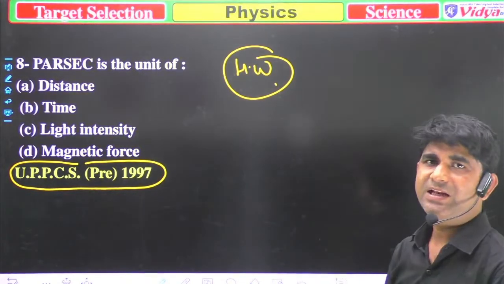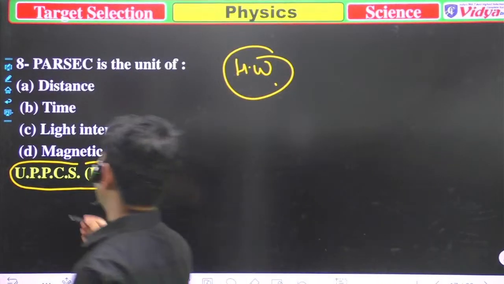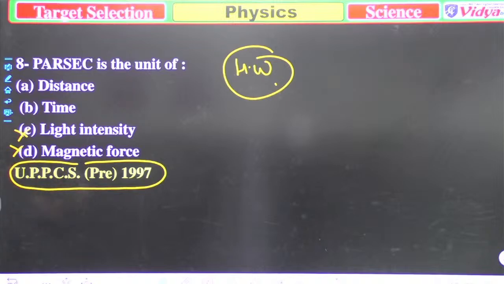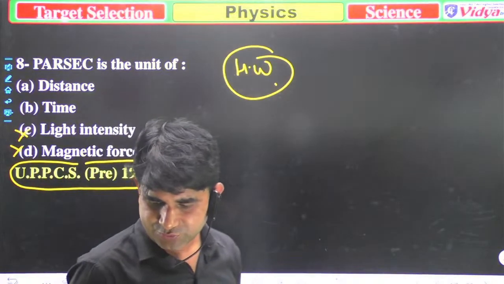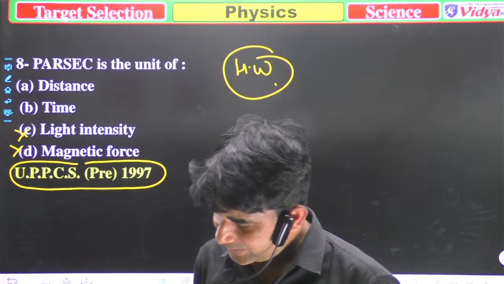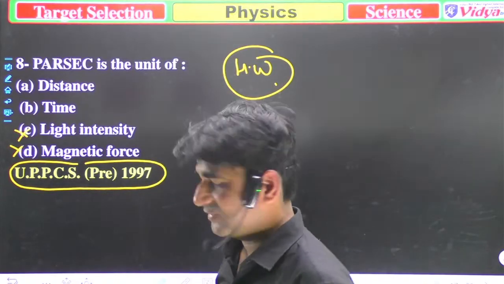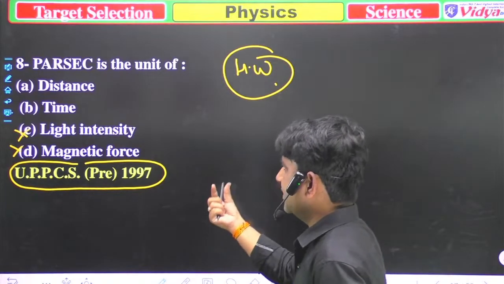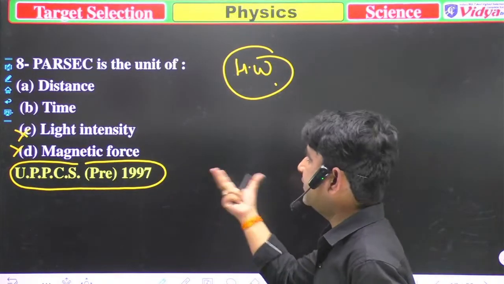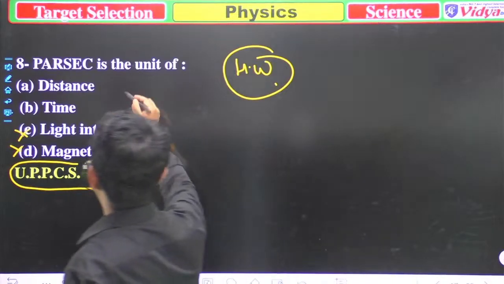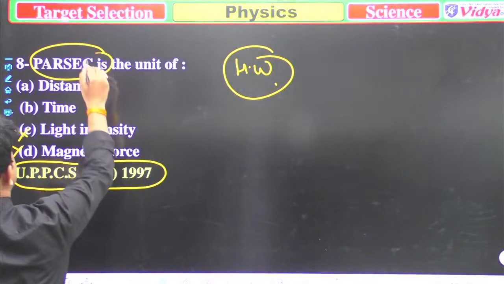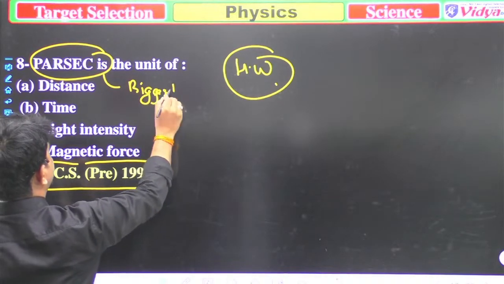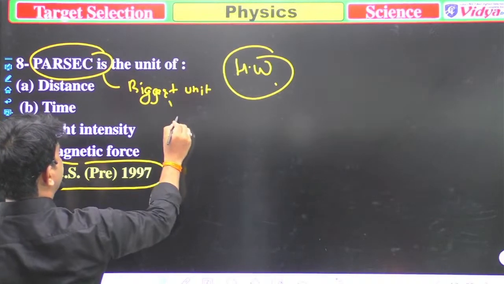Yeah, I can eliminate some options, because option D is incorrect and option C is incorrect. Now you have to choose between A and B. Sabana, 8D. Sabana, how are you saying 8 and D? No, because in today's class, in the previous slide, I have told you parsec is the biggest unit. It is the biggest unit to measure length.